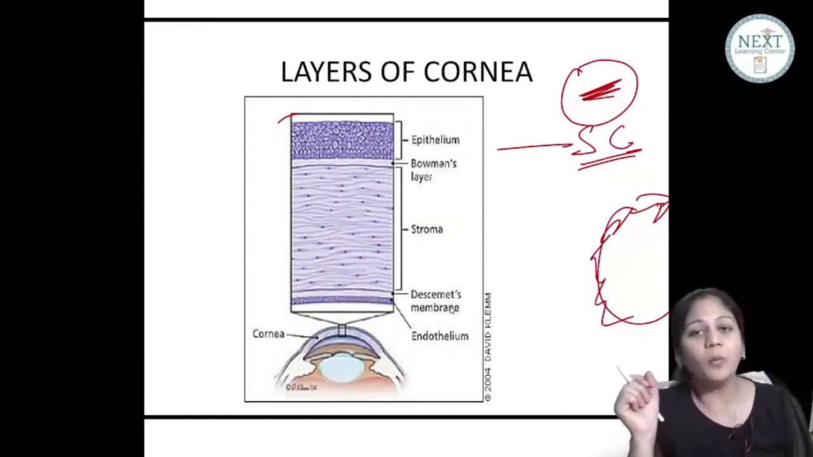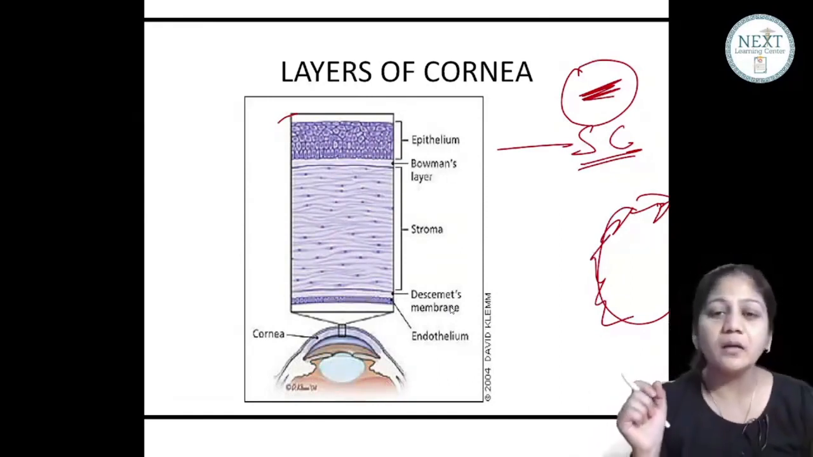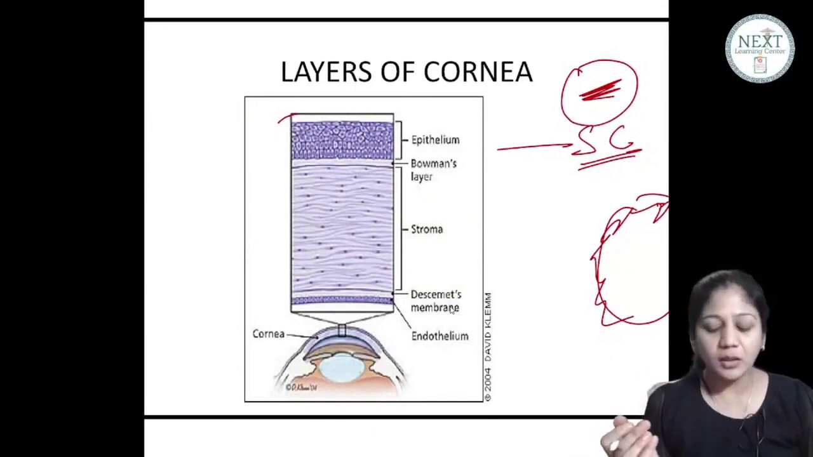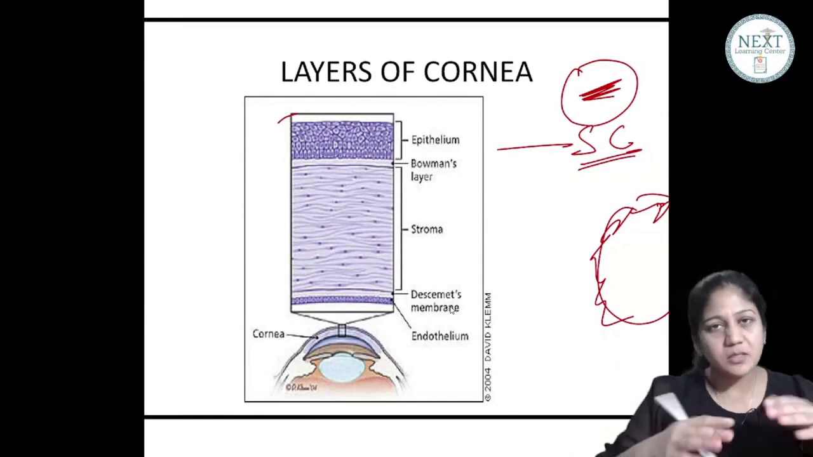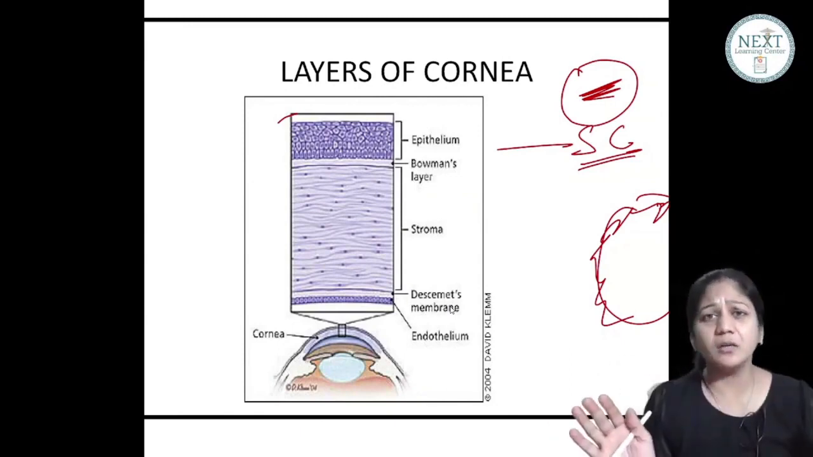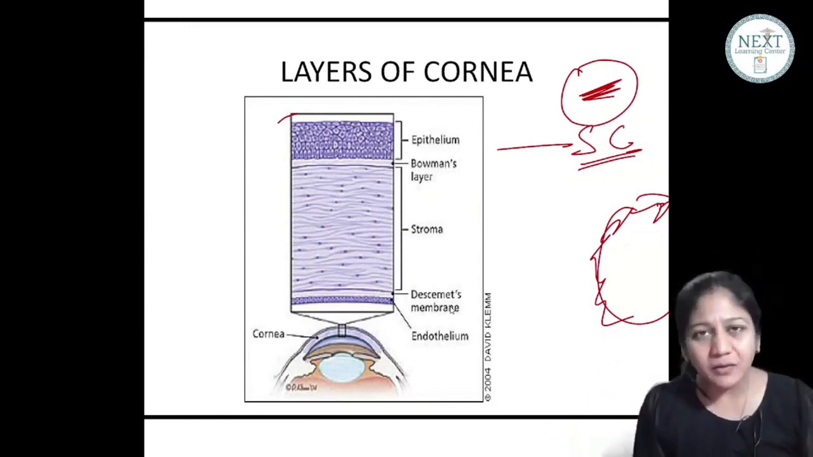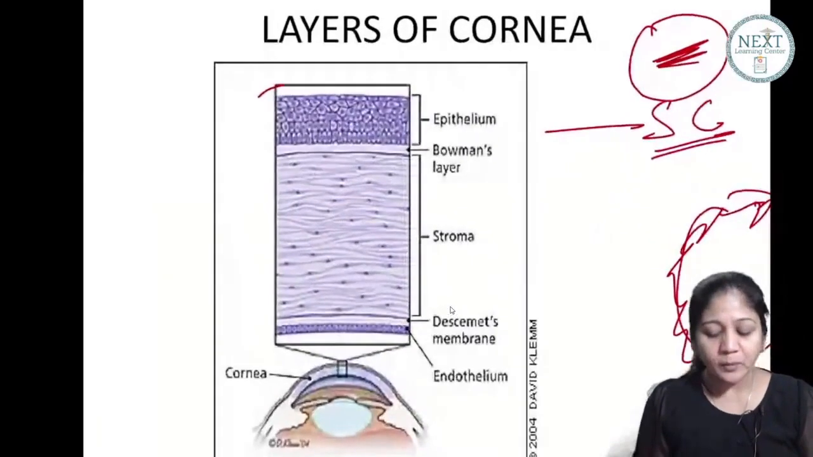Now what about Bowman's membrane? This Bowman's layer is an acellular layer. It's not a true layer. People say it is just a superficial stroma. It is acellular. It is PAS negative. It's not a true layer.